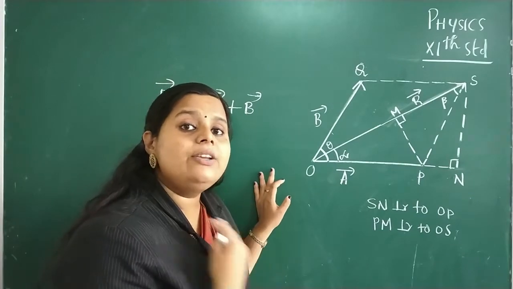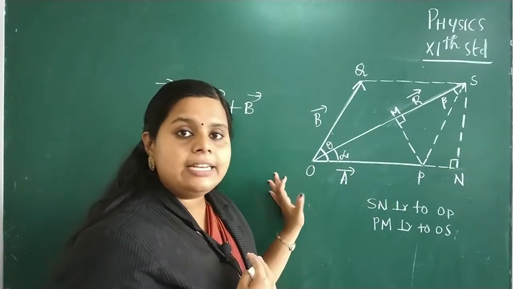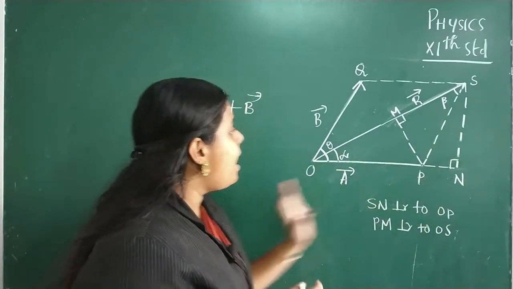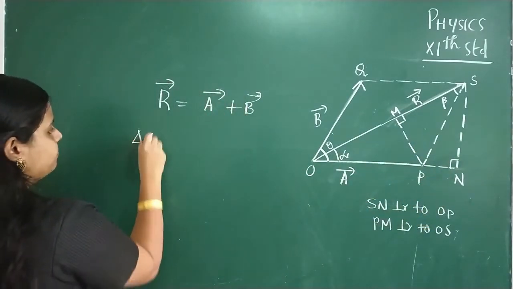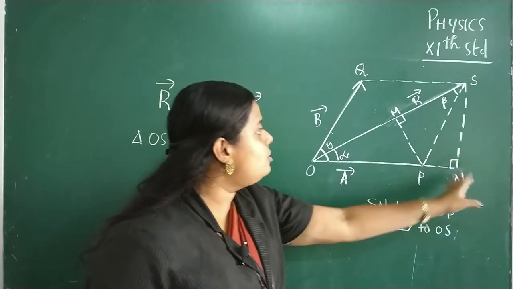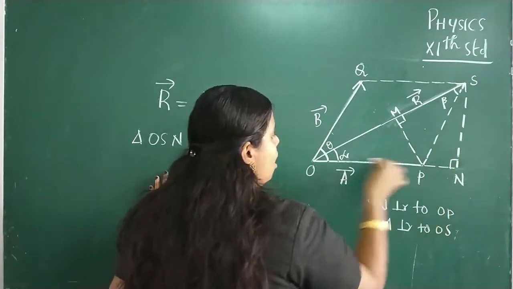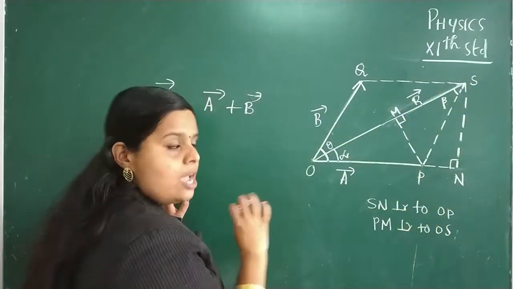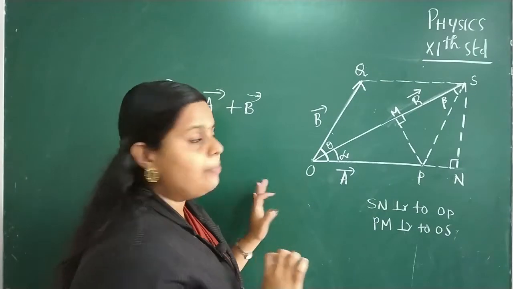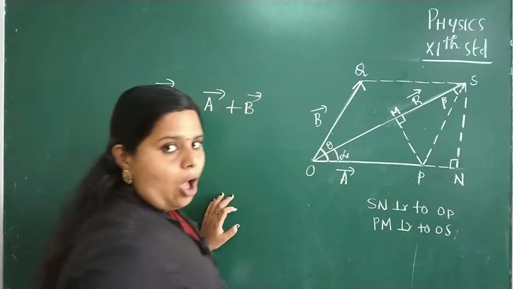Now, by considering the geometry of this figure, we can write like this. That is, listen children, consider the triangle OSN. From this triangle, we know that this is base, this is altitude, and this is hypotenuse. So, applying Pythagoras theorem, we have hypotenuse square is equal to base square plus altitude square.